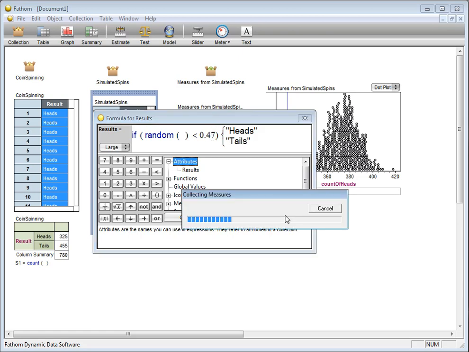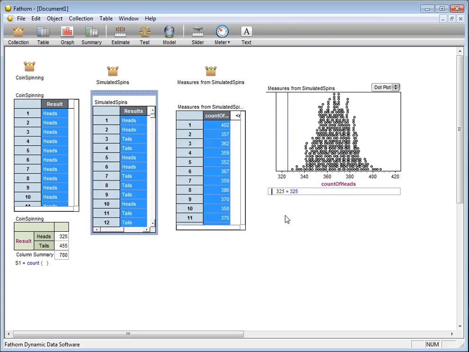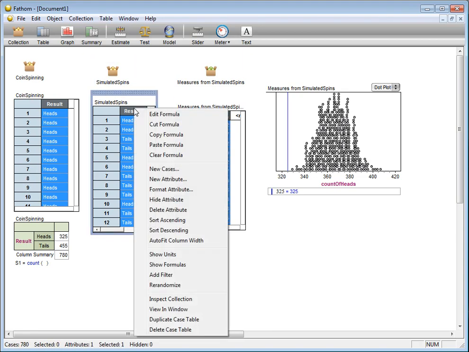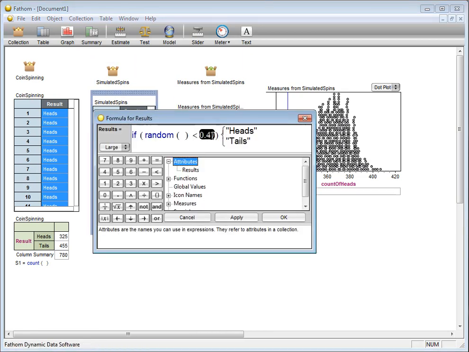We'll be rather systematic about this. This is rather tedious, but we'll eventually replace this process with something better. In this situation, our blue line is still to the left of all of the dots. The empirical p-value is going to be 0. We're going to reject the null hypothesis that the true proportion of heads we will see when we spin a coin is equal to 47%. So let's continue. 46%.